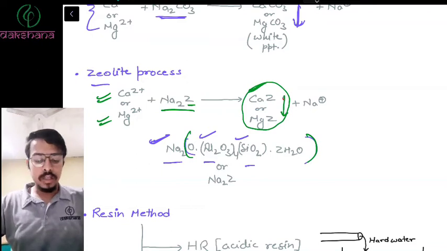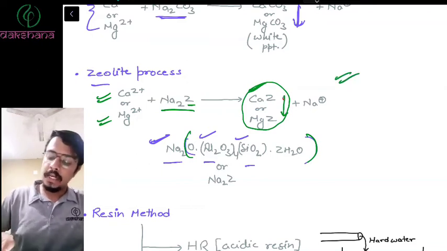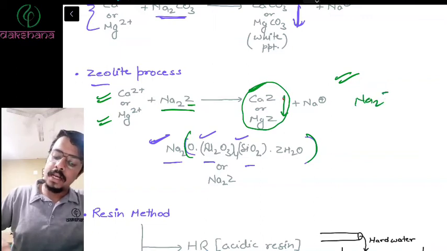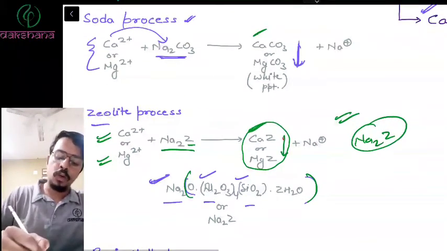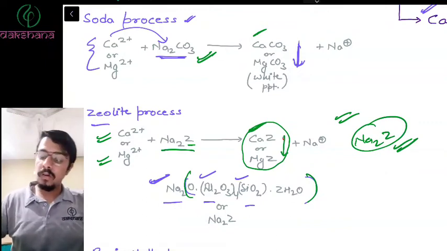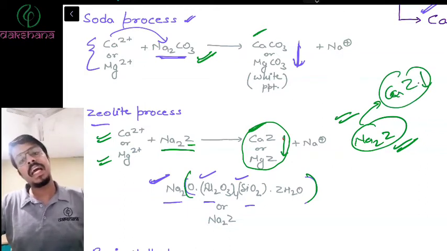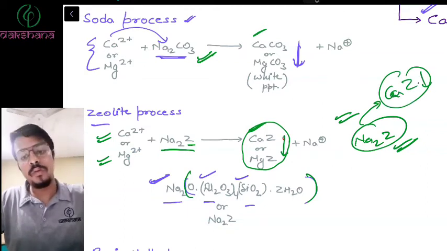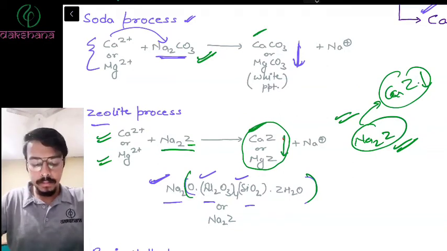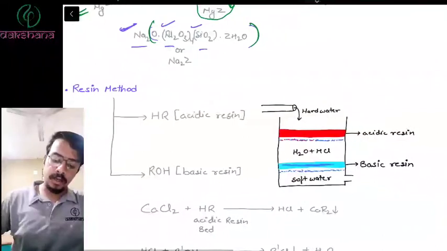This part is clear? So this is how we remove hardness by the zeolite process, wherein we take a sodium aluminosilicate, similar to what we took here. We took a salt here; this is also a kind of salt. It will replace sodium by calcium, and that will form a precipitate, and that precipitate can be removed and the hardness can be removed thereby. Understood this part?